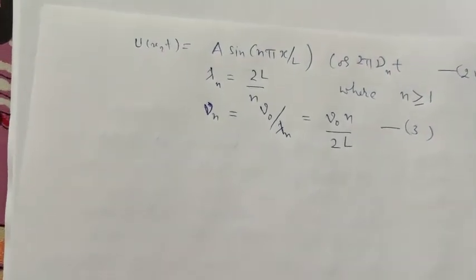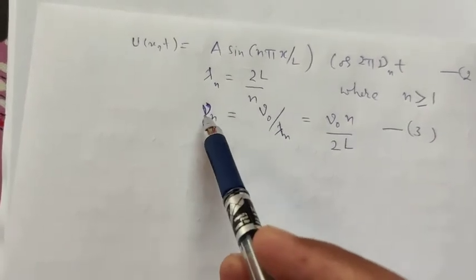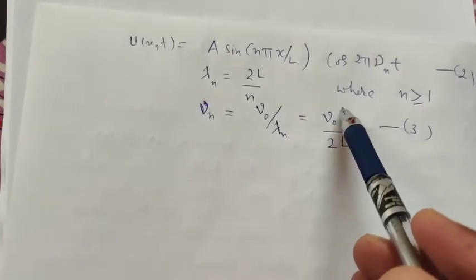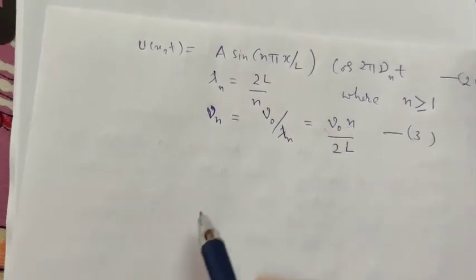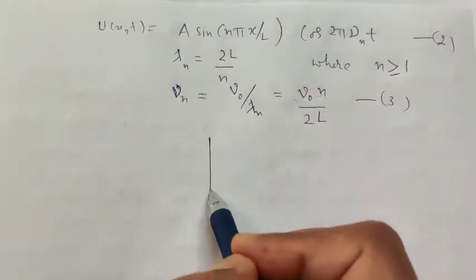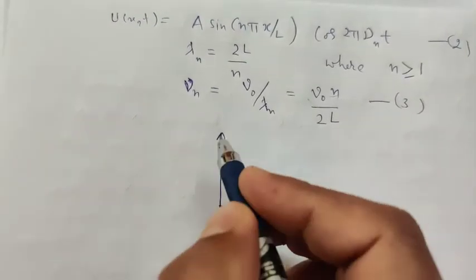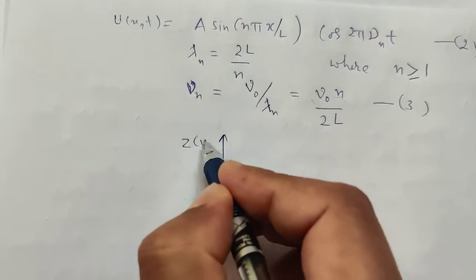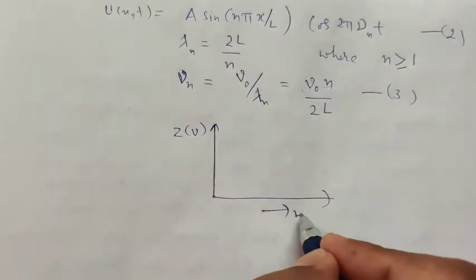Now we know that this frequency is directly proportional to this positive integer n. So from this equation we can plot these modes of vibration with respect to frequency.